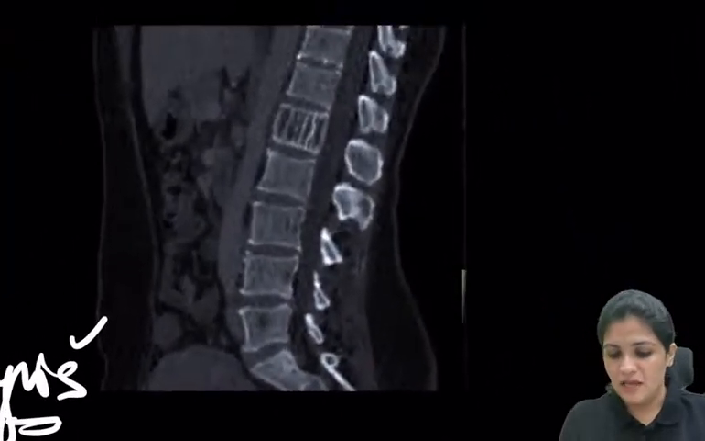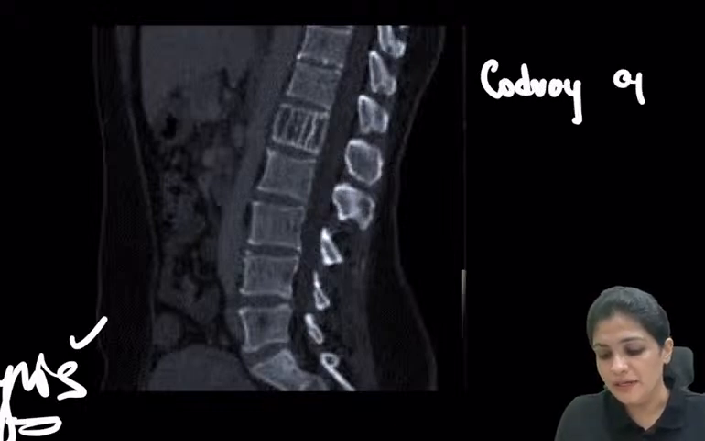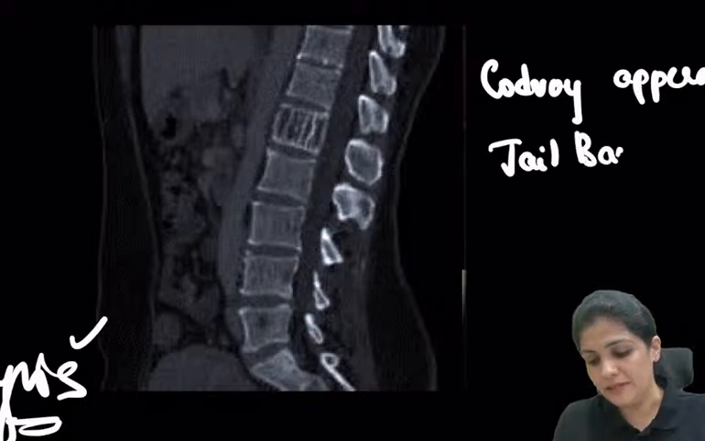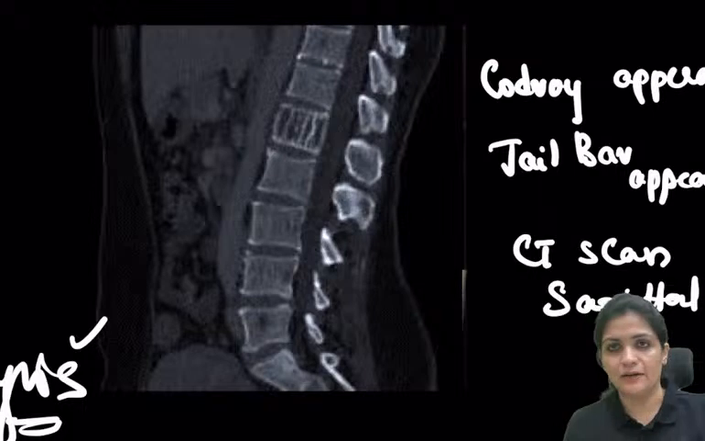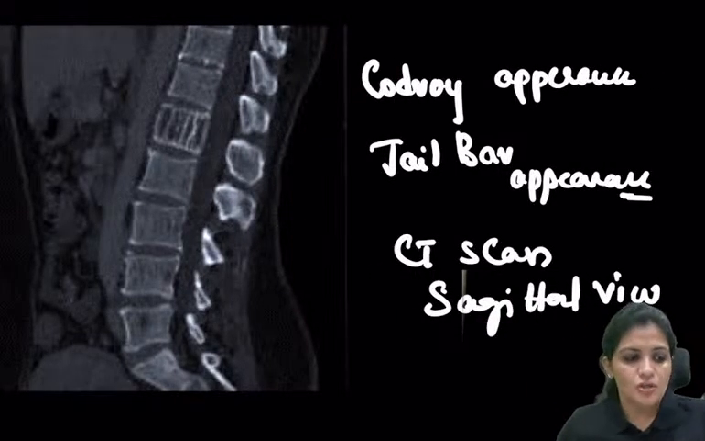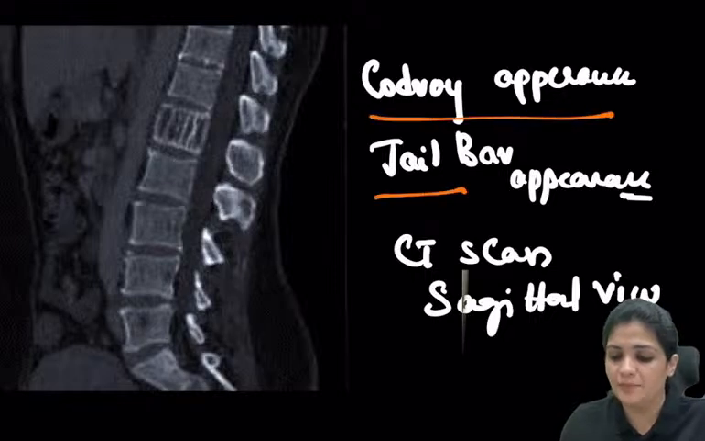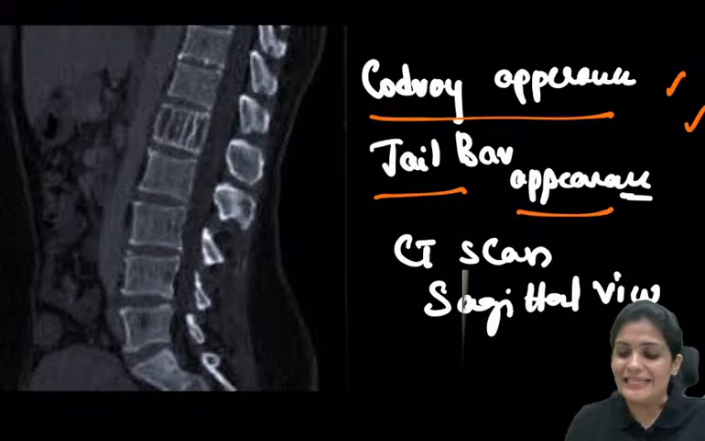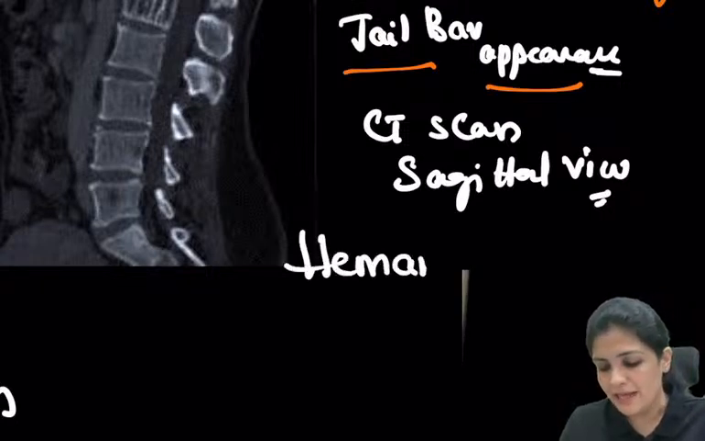And then what is this? So here what you see is the corduroy appearance or the jail bar appearance in case of your CT scan, and that too in the sagittal view. So you know what is sagittal and coronal, right? So this is your sagittal view. Whenever we see this sagittal view, there is a corduroy appearance and a jail bar appearance. So this is also an incidental finding, and this is called hemangioma.